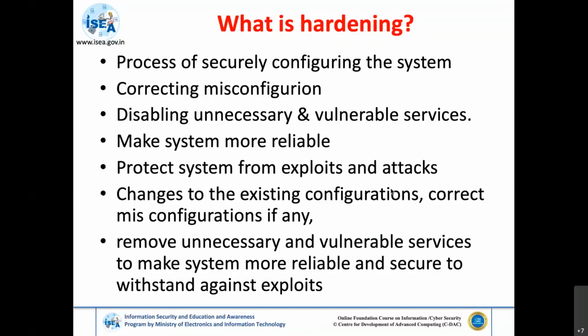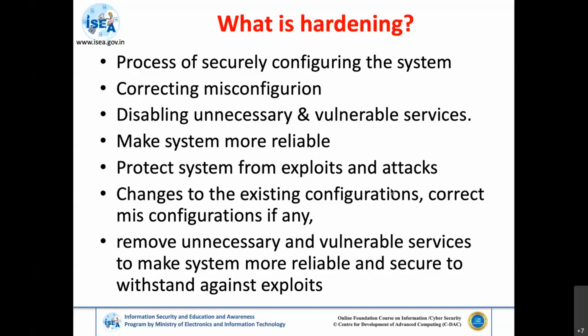Specifically when we talk about hardening, hardening is a process of securely configuring the system. Now let's say whatever operating system we have, it is not that it is not configured. Even though it is configured, we need to assure that whatever configuration exists on the system is in a secured manner. That means there should be no misconfigurations which can allow somebody to access the system. That is where we need to take this hardening part.